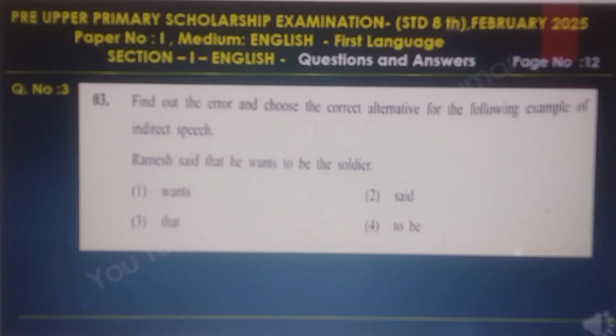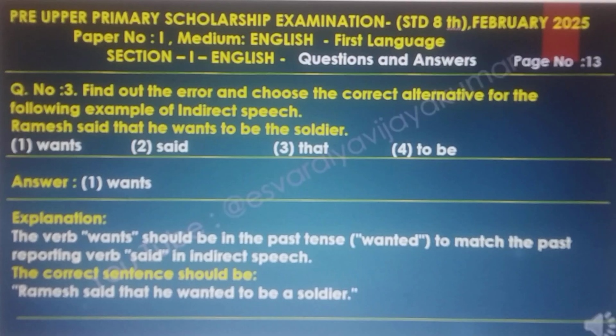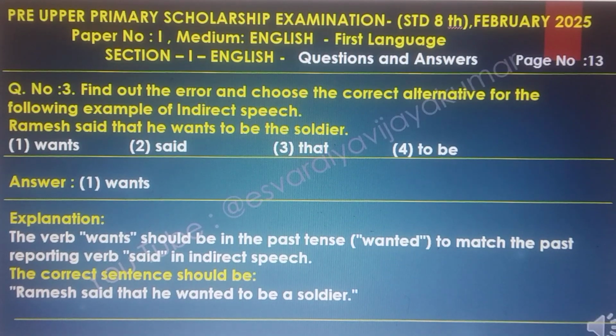Question number 3. Find out the error and choose the correct alternative of the following examples of indirect speech. Here, the words are want, said, that and to be. The answer is the first one, wants. Explanation: the verb want should be in the past tense, wanted, to match the past reporting verb said in indirect speech. The correct sentence should be: Ramesh said that he wanted to be a soldier.